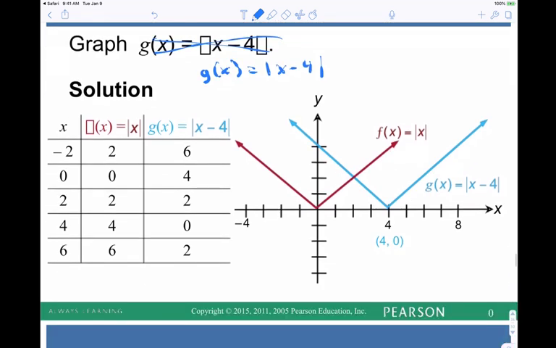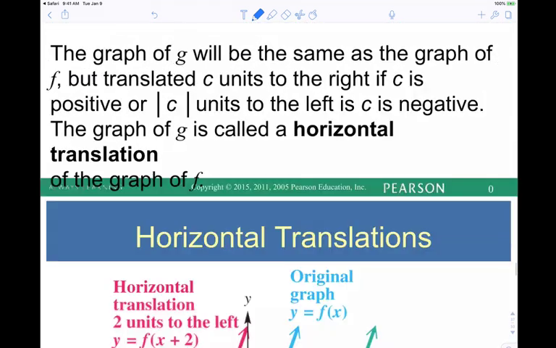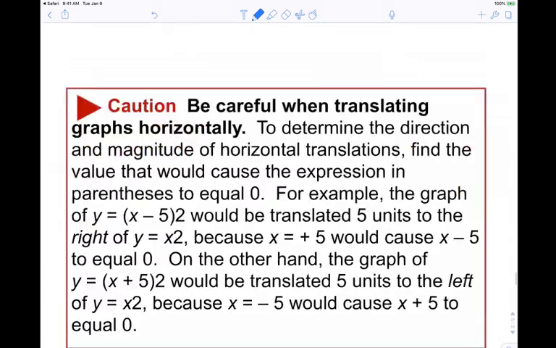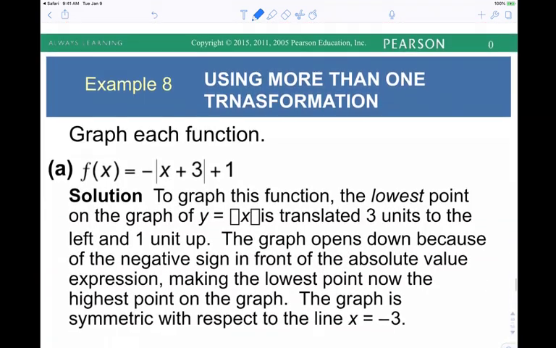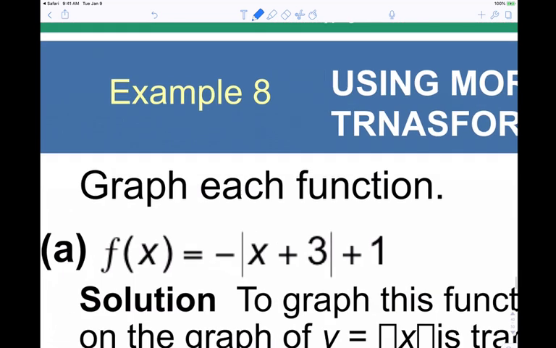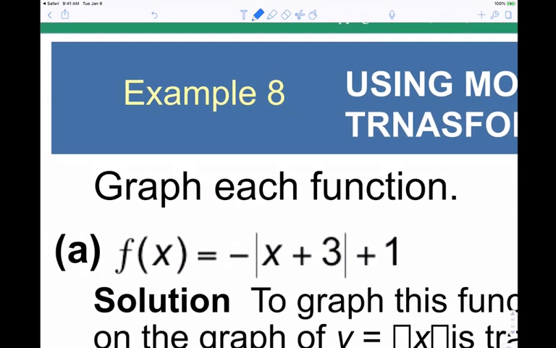That's what all of this stuff is saying. Really quickly, what's the basic function? What's the basic shape? Ignore the manipulations. The basic function is a V, absolute value. Let's work our way from the inside to the outside. We add a positive on the inside. Which way does it go? It goes to the left by 3 units. So that's it for the inside manipulations.